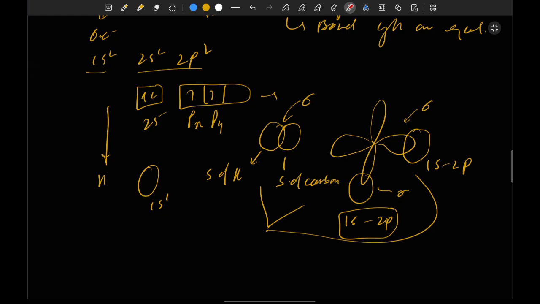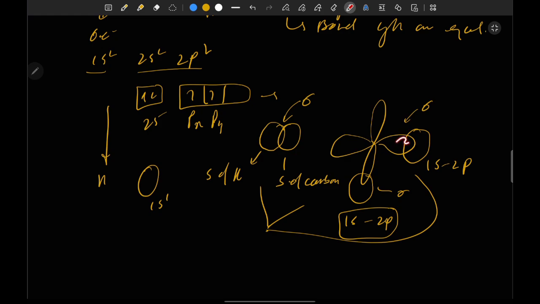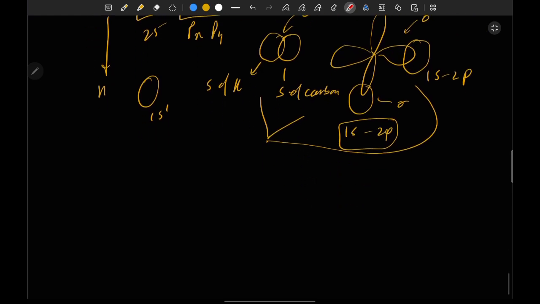And there is no opportunity for making the fourth bond. Here we have a first bond, second bond, third bond. But from which orbital can we make our fourth bond? Because in reality, the molecule shows a structure with four bonds, but there is no opportunity to make a fourth bond. It means there is a limitation of this theory, and because of this limitation, there is a concept called hybridization, and we will study that concept in a later video.